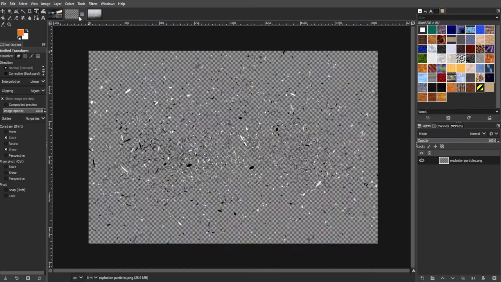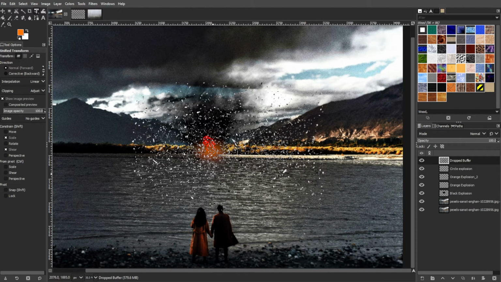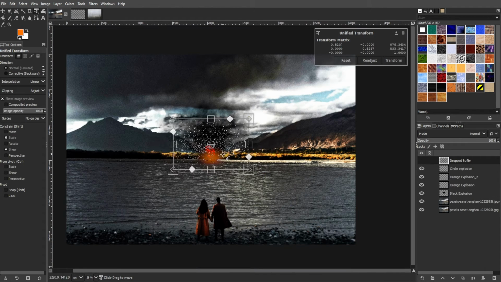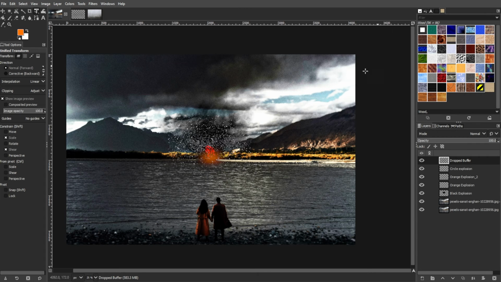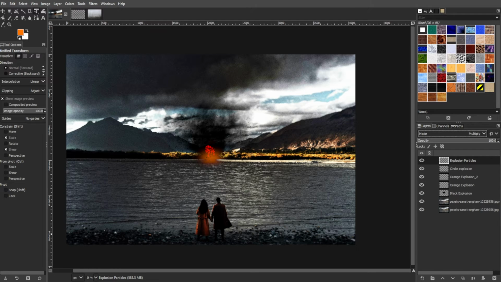Now, import an image of an explosion to your document and adjust its size as needed. Change the layer mode to multiply. Reduce the opacity of the explosion layer to 50%.